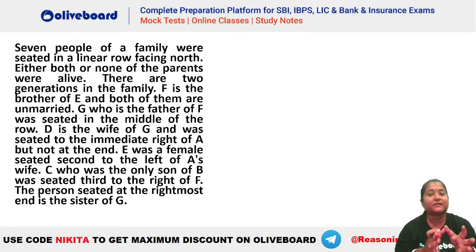Then I'll go for puzzles, right? So 1 or 2 puzzles then, and then I'll jump to critical reasoning, and finally at the end I'll go for the data sufficiency. Data sufficiency मैं end में करूंगी, unless and until it's a very easy or direct question. अगर direct है तो कर सकते हैं, नहीं तो मैं उसको end में ही करूंगी. ठीक है? चलो, let's try this. Let's see how this has to be done here.